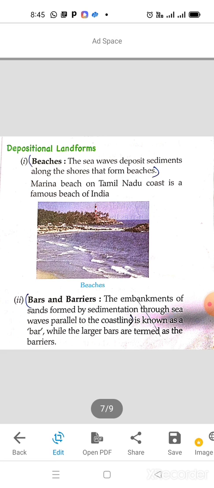Now, bars and barriers. The embankment of sand formed by sedimentation through sea waves parallel to the coastline is known as a bar, while the larger bars are termed as barriers. So bars and barriers are embankments of sand formed by the sediments of sea waves. Near the coastline, there are bars created because of this sediment. Those landforms are known as bars, and larger bars are known as barriers.